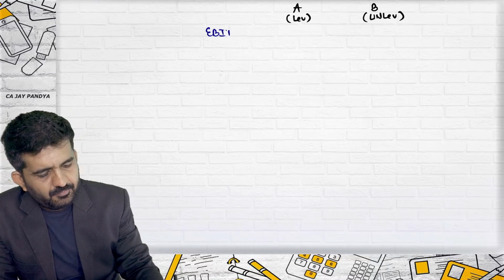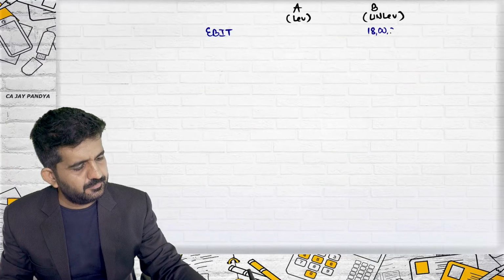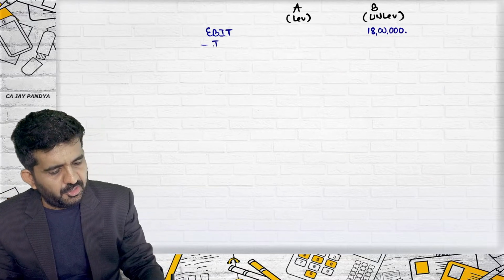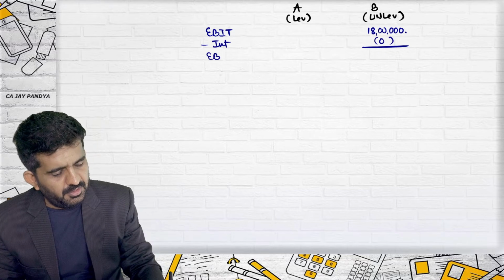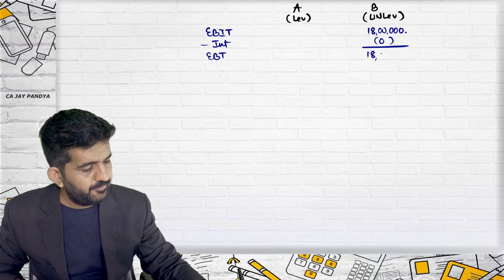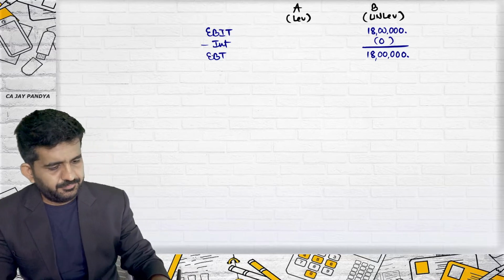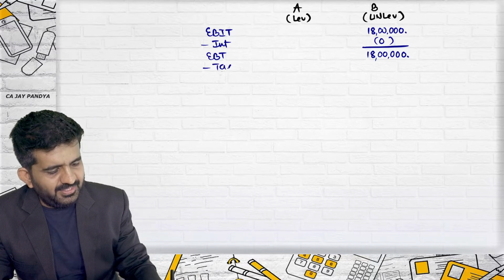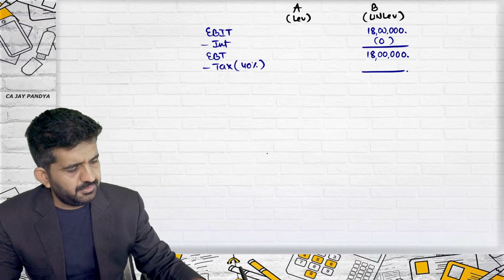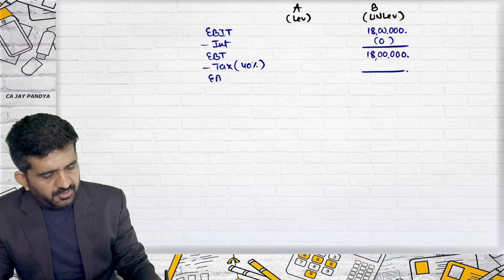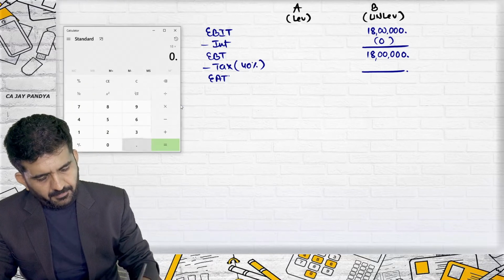EBIT is 18 lakhs. Interest in unlevered will be 0. EBT will be 18 lakhs minus taxation 40%.